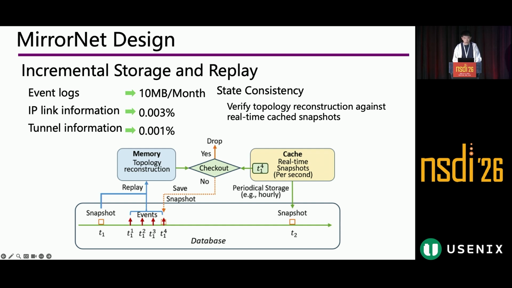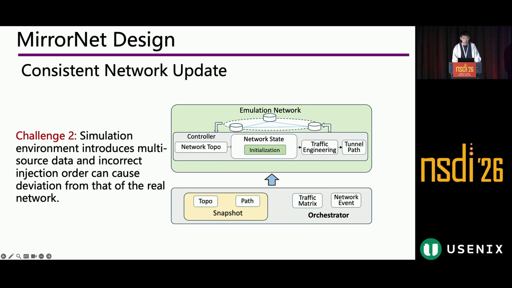And to ensure state consistency, MirrorNet compares the reconstructed topology against real-time cached snapshots. So if the reconstructed state matches the cached snapshot, then the cache can be dropped. Otherwise, the cached snapshot is saved as a new reference point. Okay, so far we have discussed how to reconstruct the network state efficiently through incremental storage and replay.